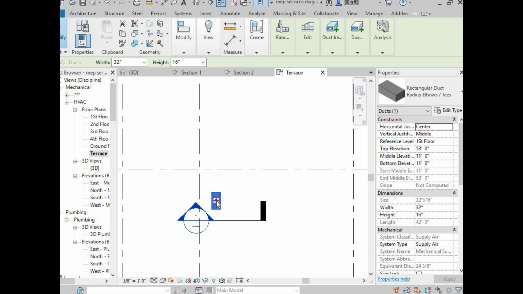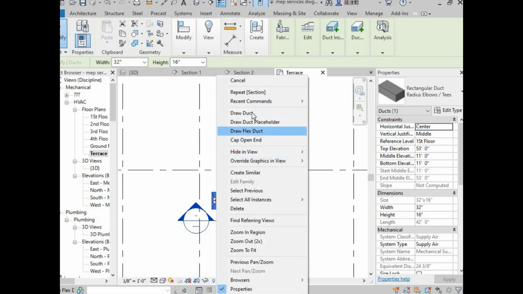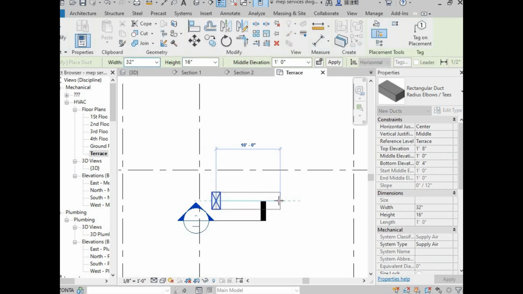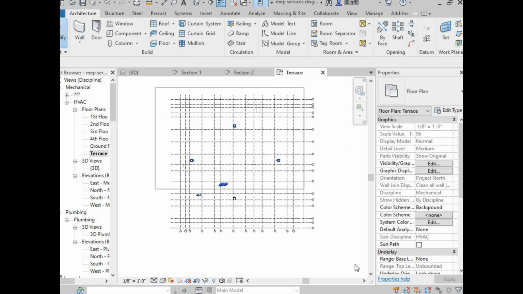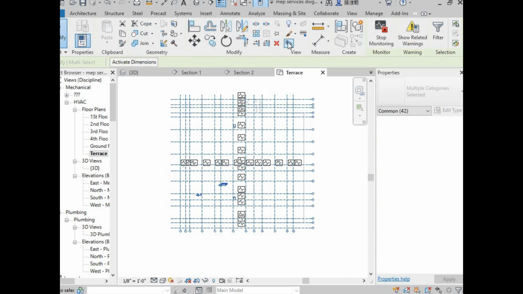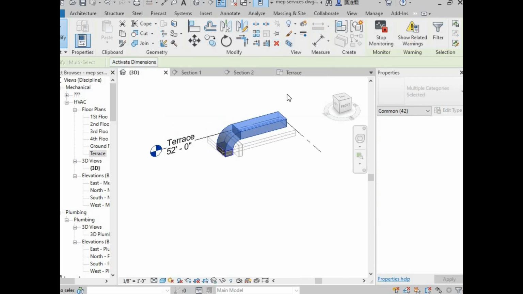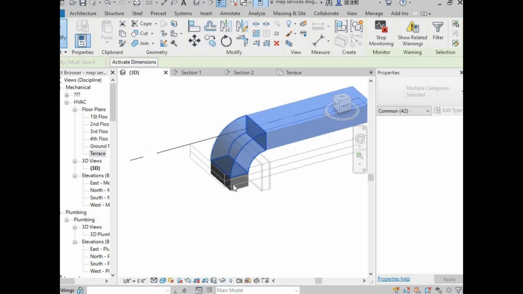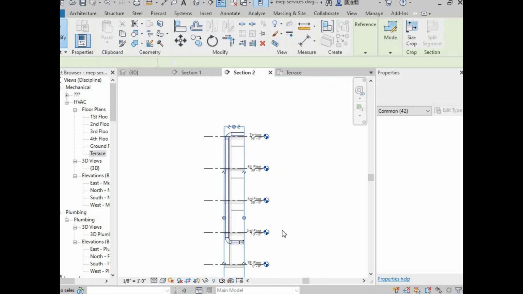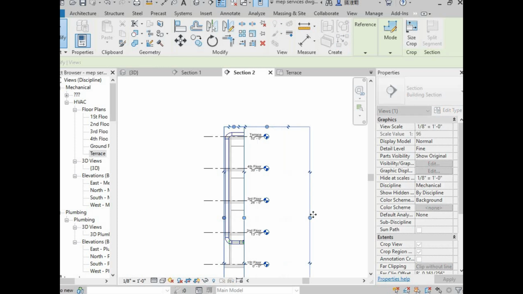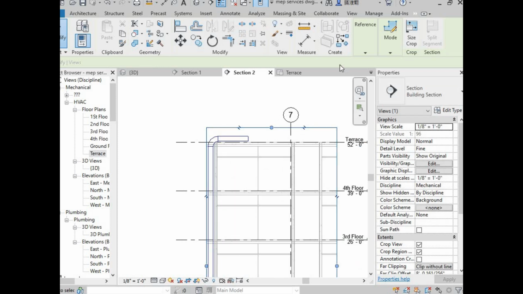Take this, right click, and again draw a duct, and here I am releasing it. So this is how.